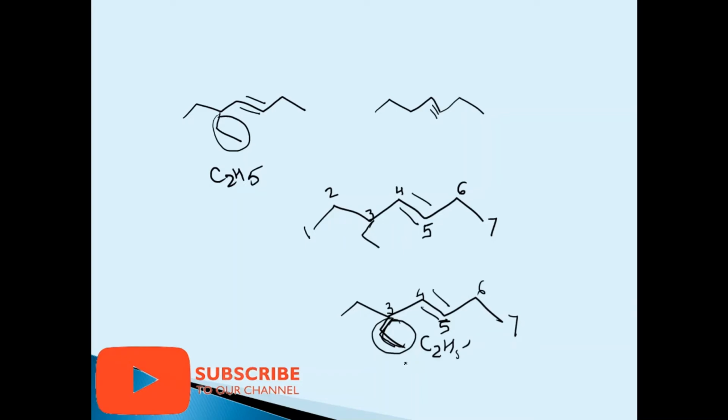That means either I count from this side or I count in this way, it remains the same. So we do it in the normal way. Now can you see on the third carbon there is an alkyl group, and on the fourth carbon there is a triple bond.